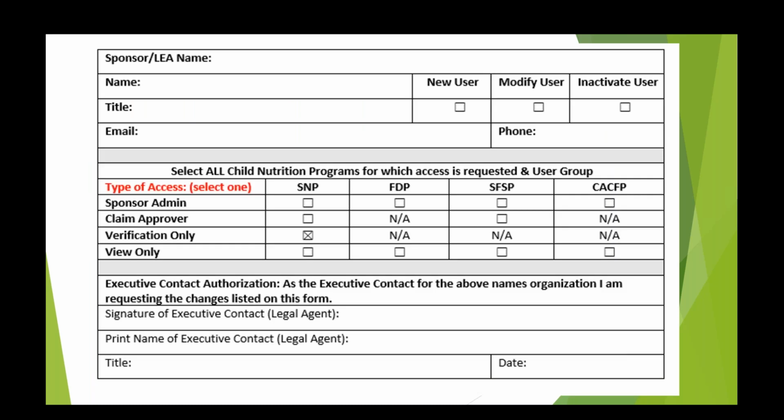Here is a snapshot of the form. It's to be filled out for one person at a time. So for example, if the food service director leaves, you would complete one form indicating that you need to inactivate that particular user. And then a second form would need to be completed for the new food service director by indicating you want to add a new user. And then you would also indicate the programs and user group for which that new food service director needs access to. Again, the form needs to be signed by the sponsor's executive contact and then submitted to child.nutrition@maine.gov.